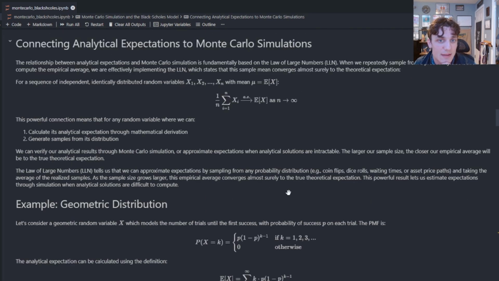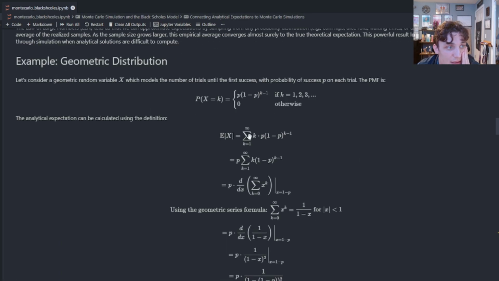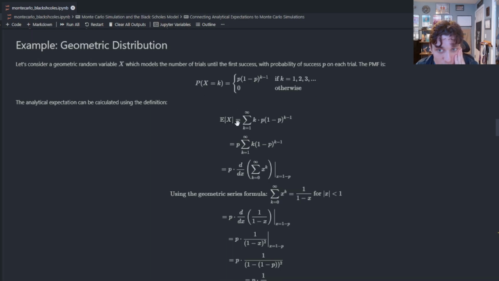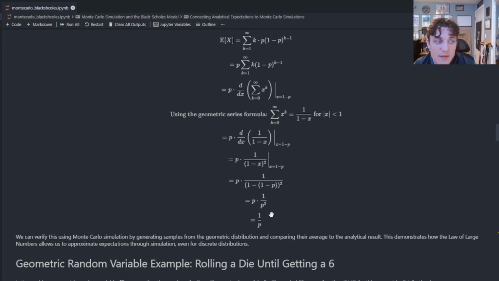So what we have here is this idea of analytical and numerical expectation, right? The numerical expectation converges almost surely to the theoretical analytical expectation, where the numerical expectation is just the Monte Carlo simulated average, the Monte Carlo simulation. What we have here is an example using a geometric distribution. So what I've done here is I've taken the probability mass function for a geometric distribution, and I've gone about solving for the theoretical expected value, 1 over p.